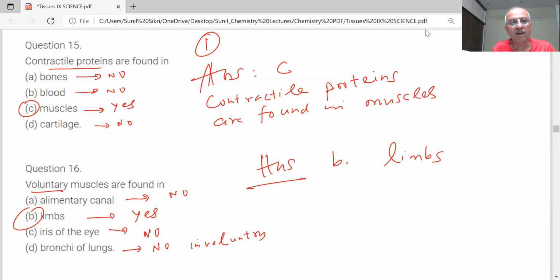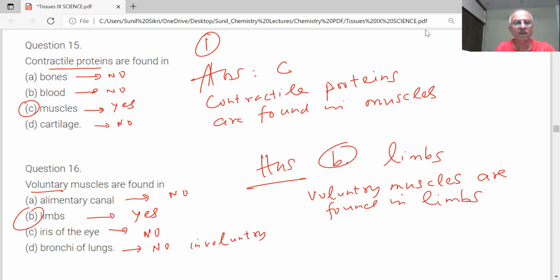Voluntary muscles are found in. Questions can be asked in many ways. Muscles are found in limbs. Any other place of the body where you find voluntary muscles? Sir, in our legs. Voluntary muscles are those which you can control.